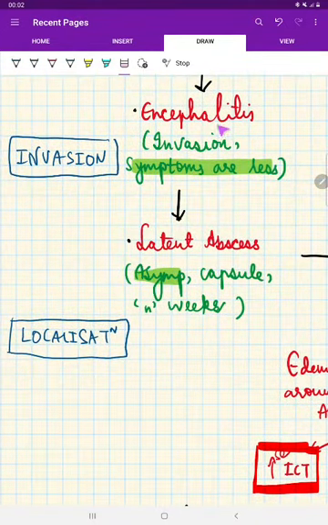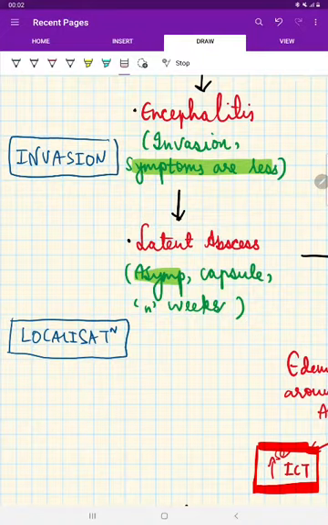Next, this inflammation is going to start as a latent abscess. Latent abscess means the abscess is not actively present, but rather there is capsule formation, that is, localization of the abscess into one part of the brain. So it is capsule formation. This takes some number of weeks. This is called latent abscess.